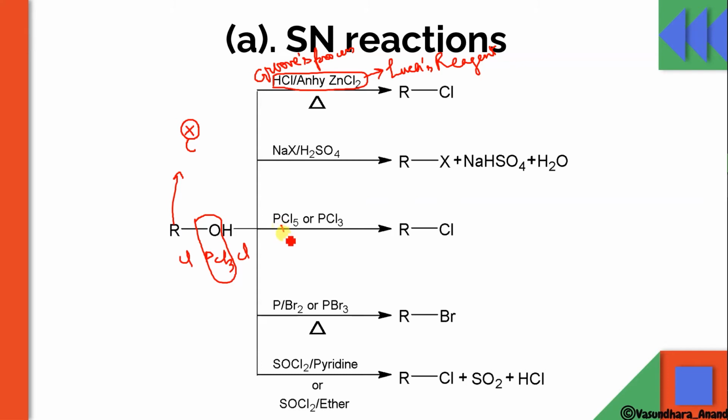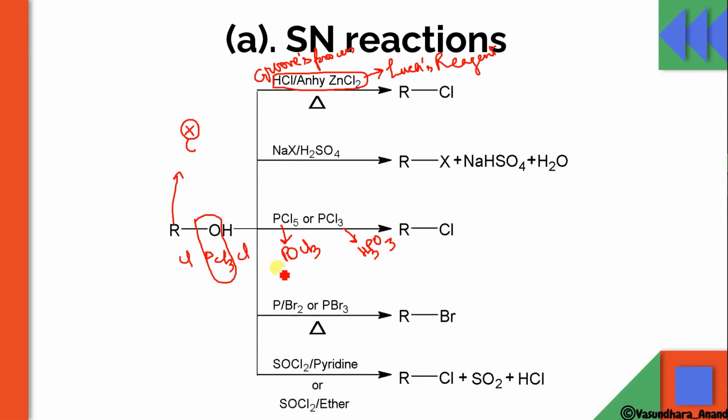With this, the side products POCl3 and HCl will form. And let me write over here, POCl3 as the side product, and if it reacts with PCl3, it will form the side product H3PO3. Okay, so this thing you have to learn. In both cases, the main product will be RCl only, but the side product will be different.